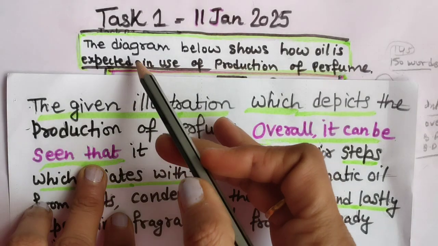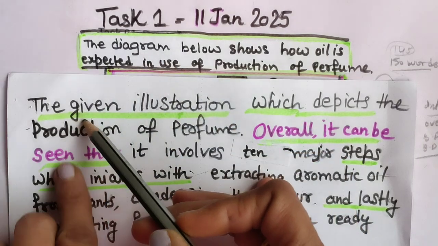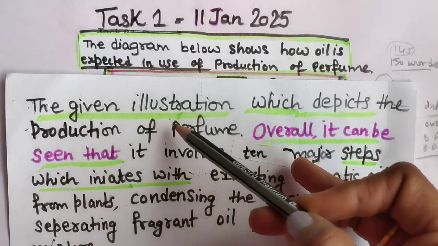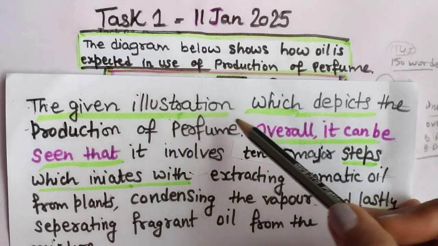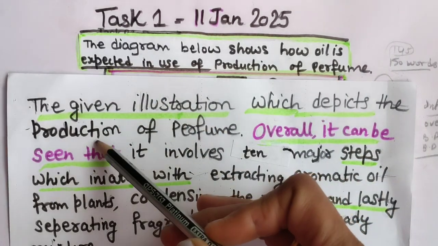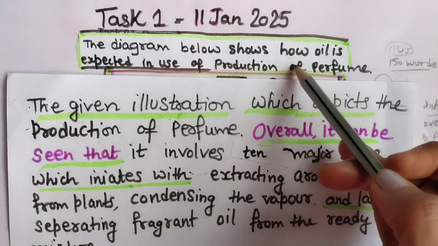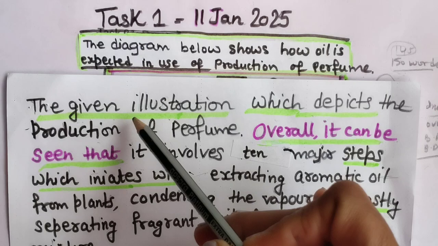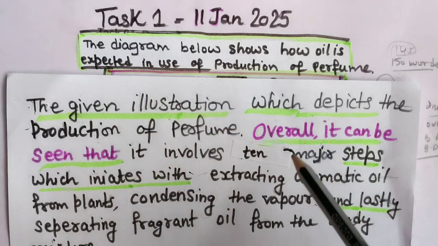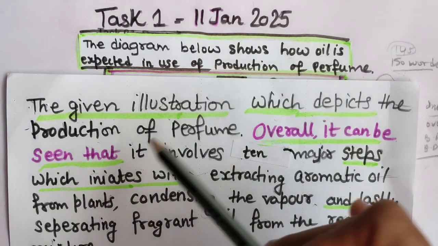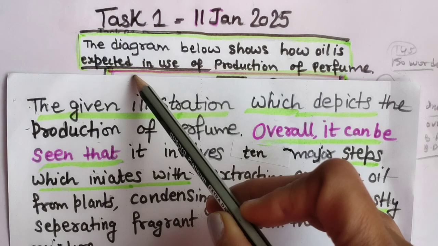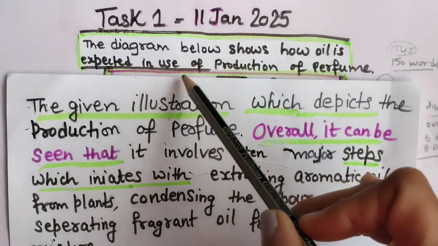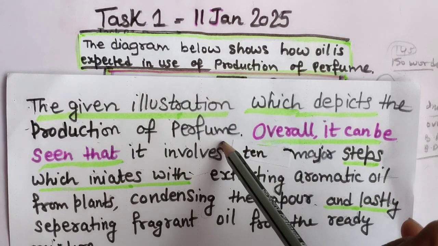See this, instead of the diagram I have written the given illustration, or you can also write the given process diagram. You can write process diagram which depicts the production of perfume, but I have forgotten to write the word extracted. So the given process diagram which depicts how the oil is extracted in the production of perfume.